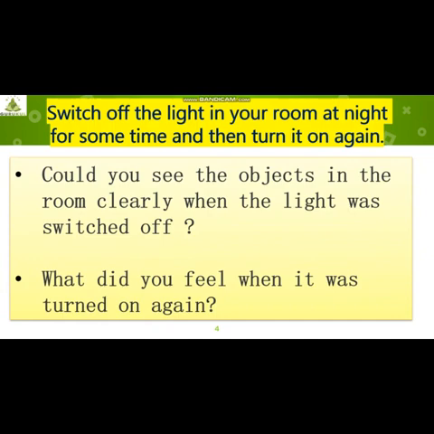When you switch off the lights, could you see the objects in the room clearly? No, correct? Nothing was seen. Everything was dark. What did you feel when it was turned on again? So here I can see all the objects and articles, everything kept inside the room, very clearly.